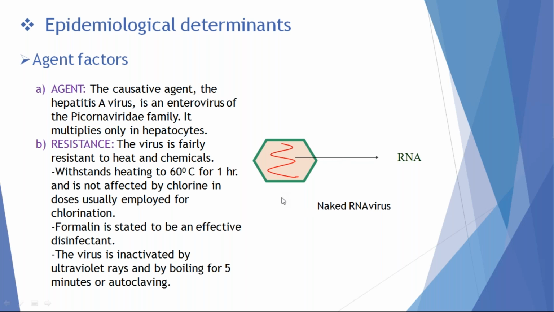The RNA virus responsible for acute hepatitis A is hepatitis A virus. It is a naked virus, that is, no envelope. That's why it is called a naked virus. Hepatitis A virus is disinfected by formalin. It is heat resistant. Even it can last for 1 hour at 60 degrees.